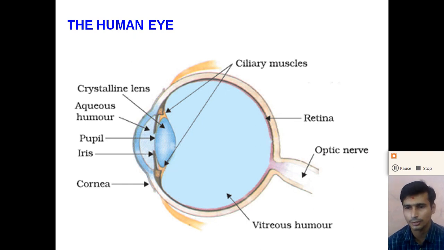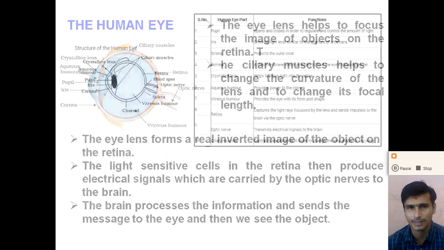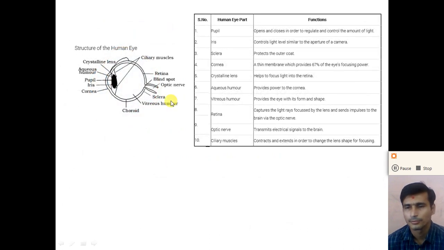The retina has two types of cells, rods and cones, which detect the intensity of the light as well as the color of the light and generate the electrical signal. This electrical signal is then passed through the optical nerves to the brain, right? The brain processes this signal and transfers a message to the eye. Then we can see the object around us. Understand, dear student? So let us summarize the functions of all the parts of the human eye.